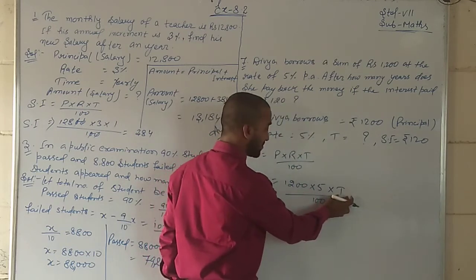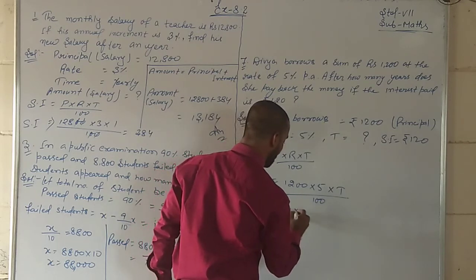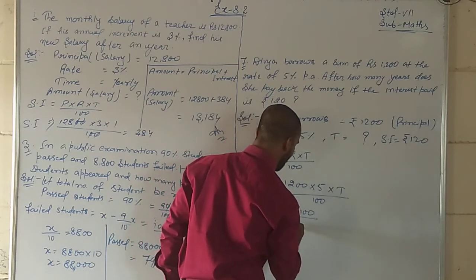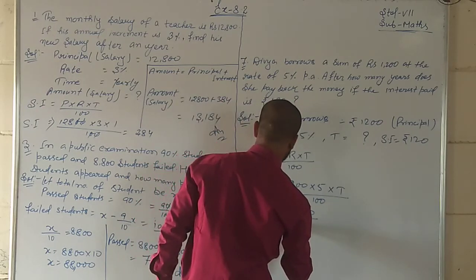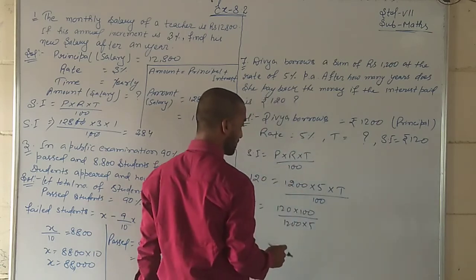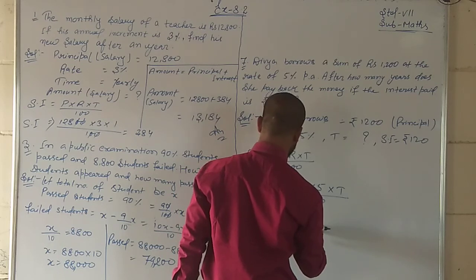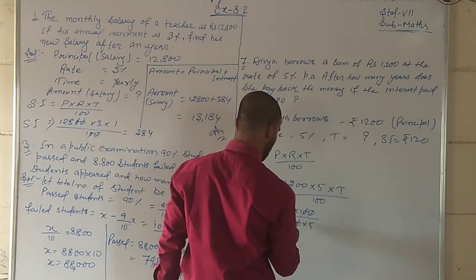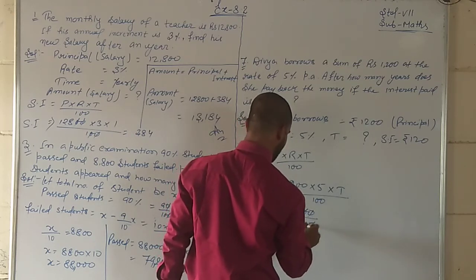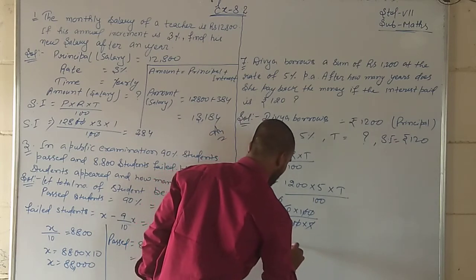This will move to that side. So T is equal to 120 into 100 by 1200 into 5. Time is equal to 2 years.